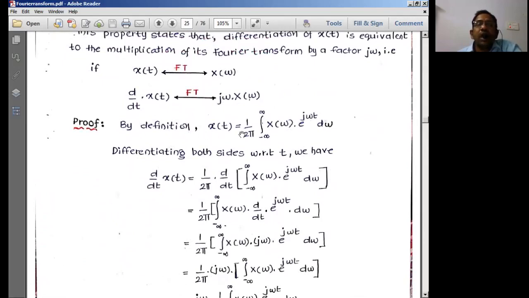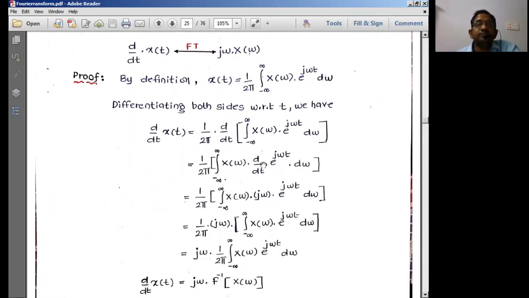To get that, I'll go with the inverse Fourier transform formula. x of t is equal to 1 by 2 pi integral x of omega e power j omega t d omega. So I want to have a differentiation for the time domain signal. So differentiation with respect to time, d by dt of x of t, I can write. So here 1 by 2 pi d by dt of this function. Here I have t. Therefore I will interchange differentiation and integration here, same as above.